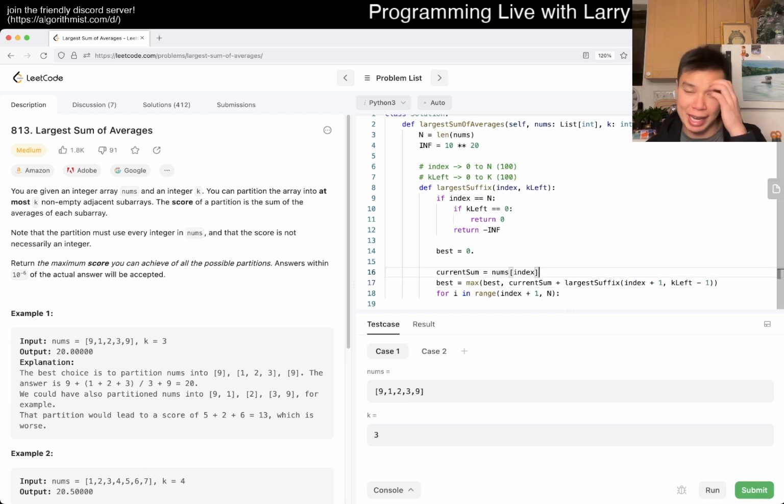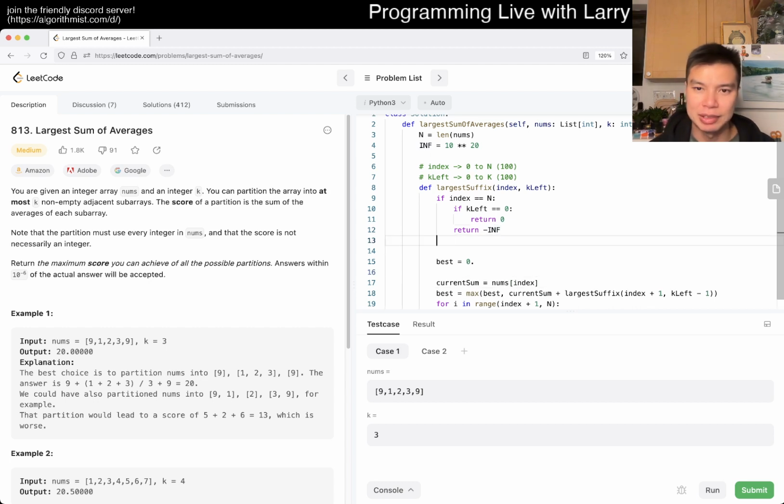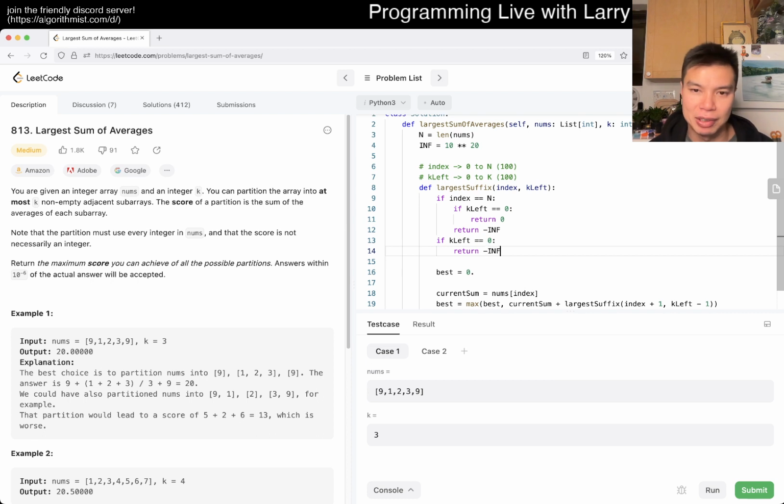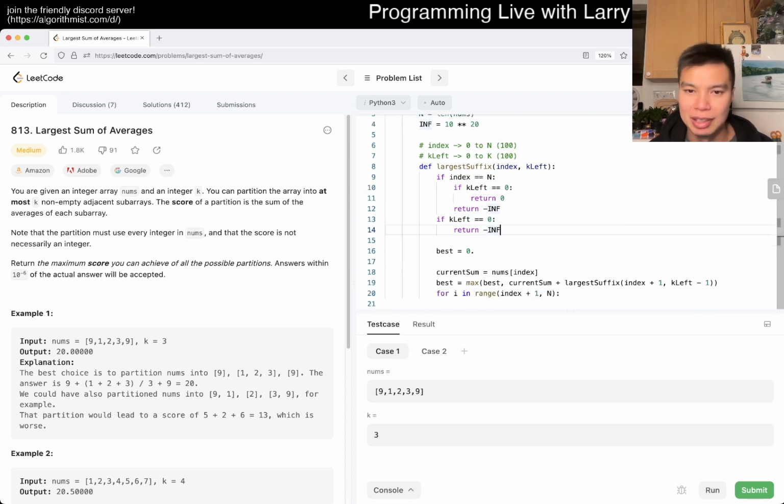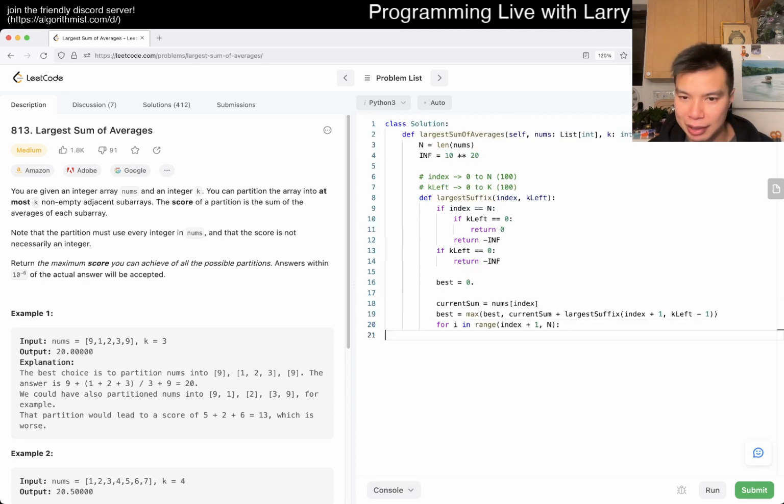Because we used 1k. Actually, we should make sure that if k left is equal to 0, then we also return negative infinity, because that means that we ran out of partitions, but we still have numbers left. So we don't want that to be a possible answer, which is why we use a negative infinity to be like, okay, sir, you need to step back from your recursion stack. Okay. So yeah.